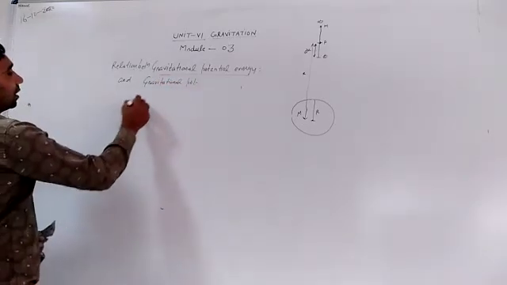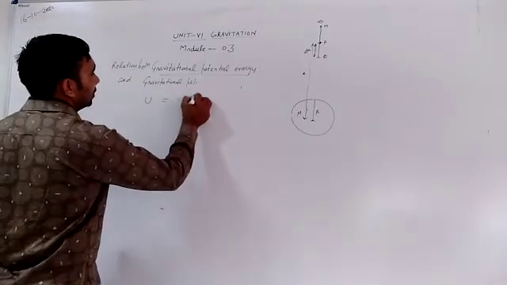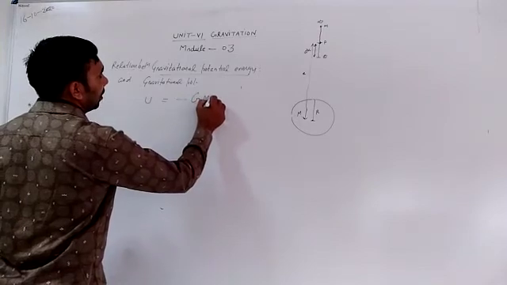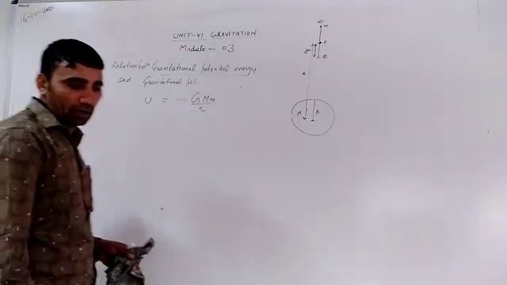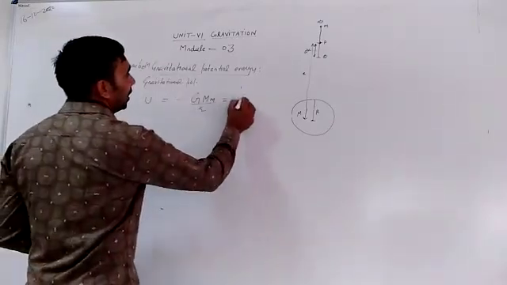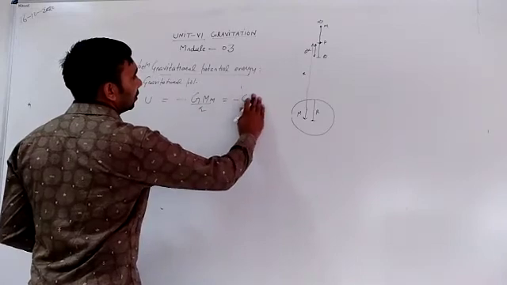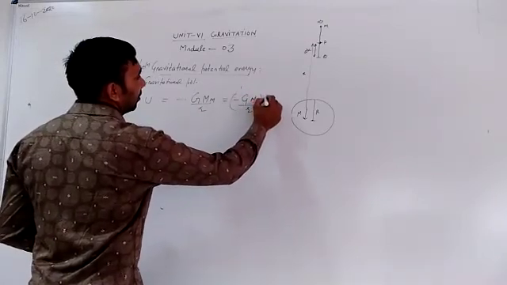As we know, gravitational potential energy is equal to minus GMm divided by r. This can be written as minus GM upon r multiplied by the mass of the body.